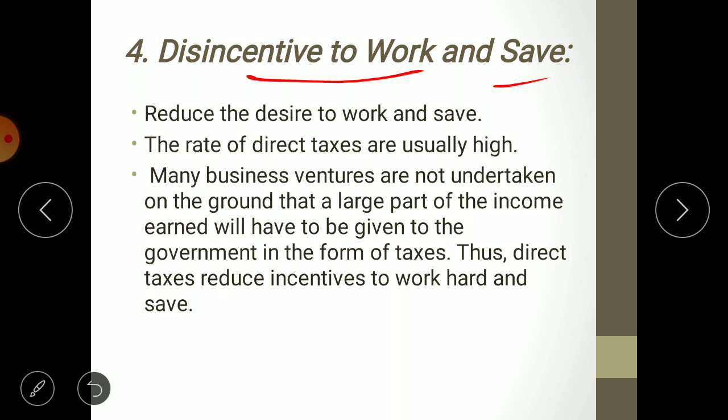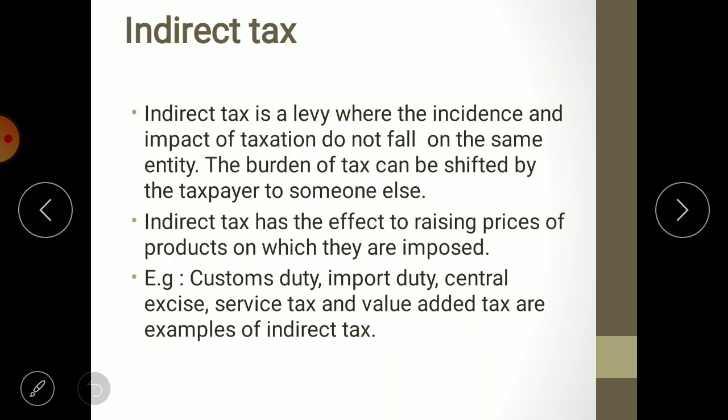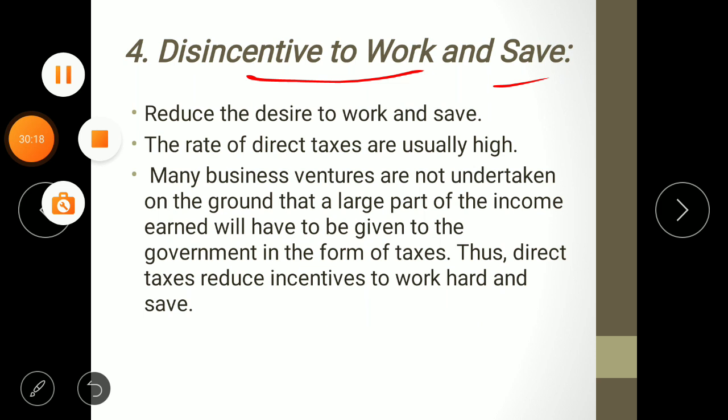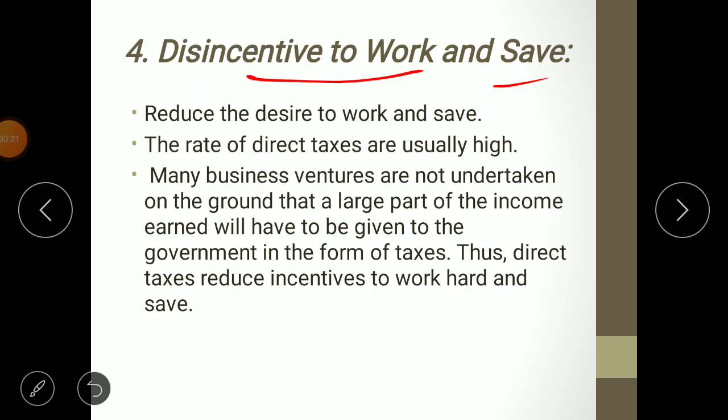Savings come after payment of tax, and on savings also, when the savings mature and you earn from them, the government will also charge tax. That is not liked by people. They will feel that if I save, the government will come again tomorrow to ask for their money. So why save, let us spend it today only. They want to pay tax only one time, not twice. So that is how direct tax works as a disincentive to work and save. This is all about direct tax. We have seen advantages and disadvantages. We are ending our lecture here. From the next lecture we will discuss indirect taxes.